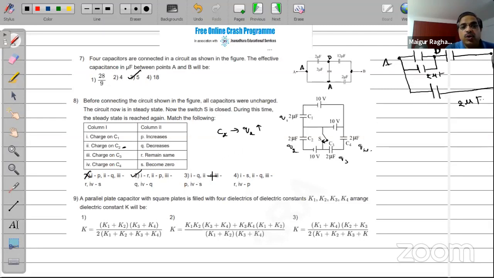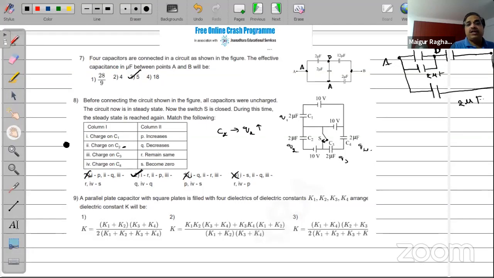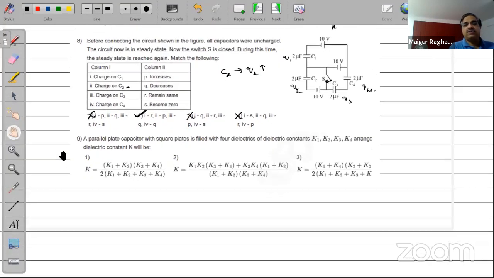Third one, 2 is R. No, wrong. Fourth, again, 2 is given to be Q. It decreases, wrong. So I was able to eliminate the answers very quickly and get to answer 2. In fact, 2 is the right answer. You don't have to do everything. You just catch hold of one capacitor, which is easy to analyze, and you can get the answers in no time. So the charge on Q2, C2 will increase, and therefore that's the right option for this. Okay, I hope I made that point clear, how quickly you can answer this question.